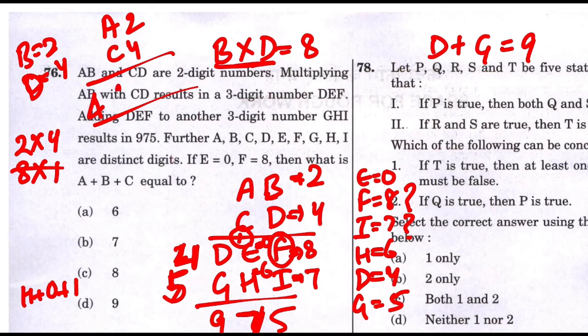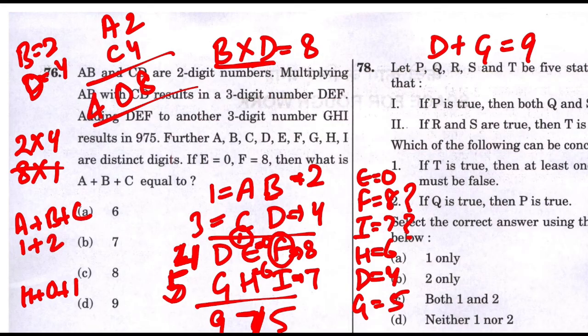So what should be A and C? If you just put in the remaining digits and check, you will find A as 1 and C as 3. So the value of A plus B plus C, where A is 1, B is 2 and C is 3, you will get the answer as 6. So 6 is the answer.